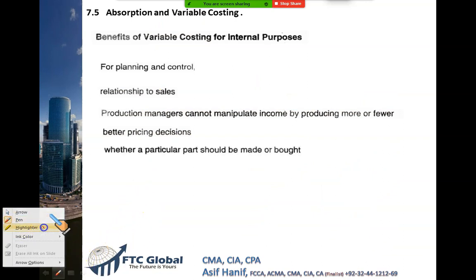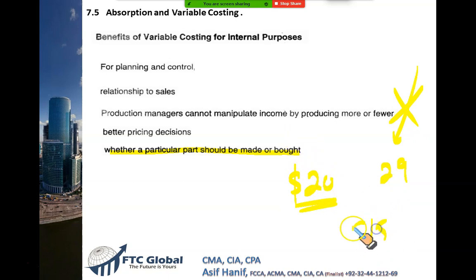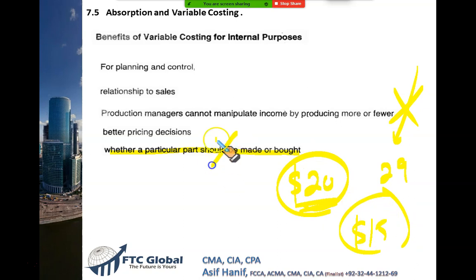And then you will also learn in your CMA Part 2 that whether you should produce an item yourself or buy it from outside, you will see your variable cost. If I produce an item at a variable cost of $20 and someone from outside offers it to me at 29, I will say no, thank you, I can produce this item myself at 20. But if your variable cost of production is 20 and another person offers you 15, this is good. So you don't have to be worried about this now. This is the area you will discuss in CMA Part 2, decision analysis, inshallah, Section C.